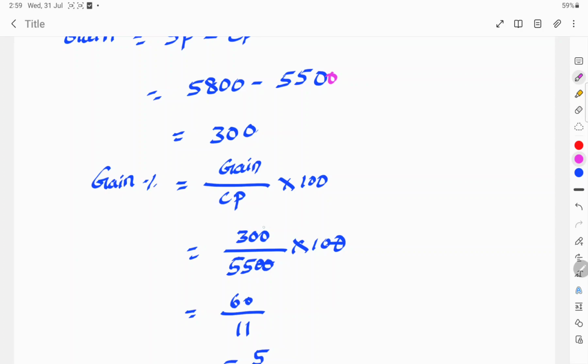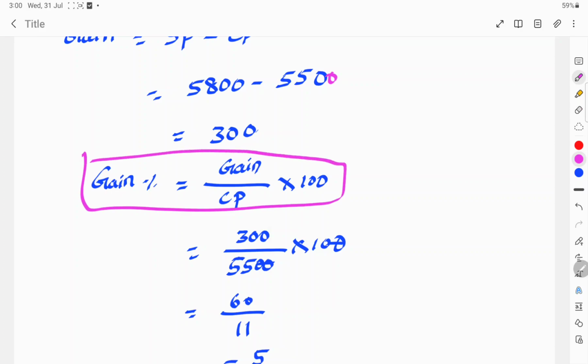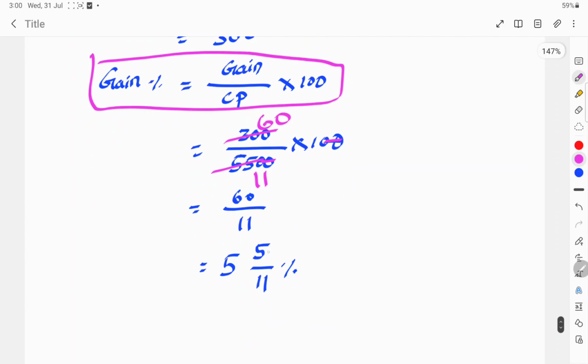Next, to find the gain percent. The gain percent is equal to gain by cost price into 100. This is the formula of gain percent. So gain is 300 rupees by cost price 5,500 into 100. These two zeros will be cancelled. 5 11s are 55, 5 60s are 300. So 60 by 11, and simplified, that is 5 by 11 percent. So this is the gain percent.